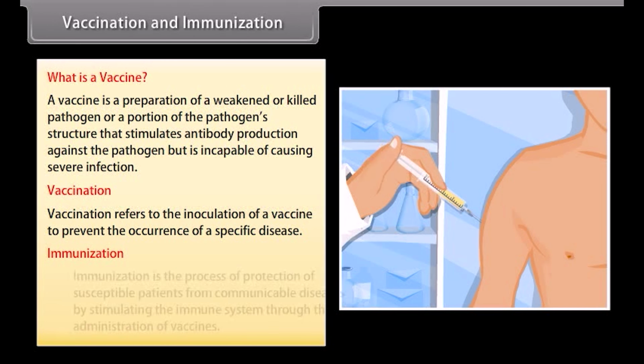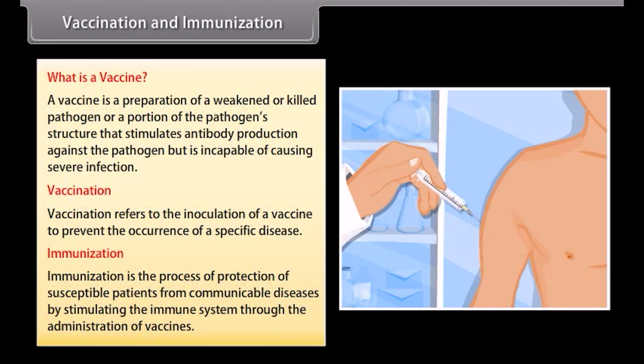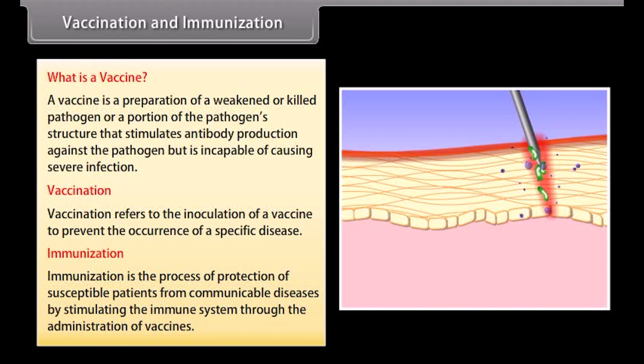Immunization. Immunization is the process of protection of susceptible patients from communicable diseases by stimulating the immune system through the administration of vaccines. Process of vaccination and immunization involves the following steps.